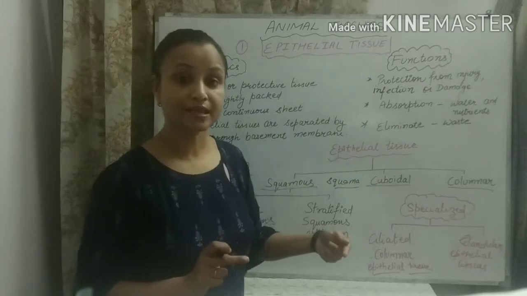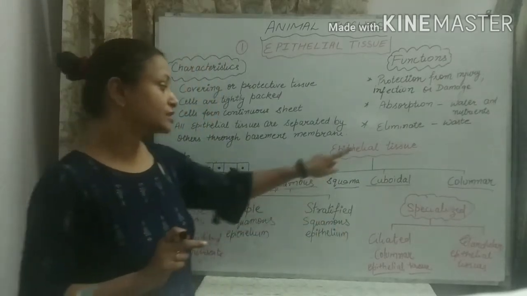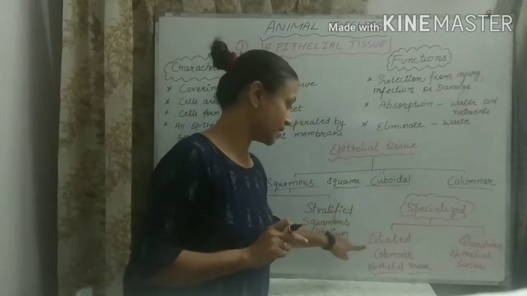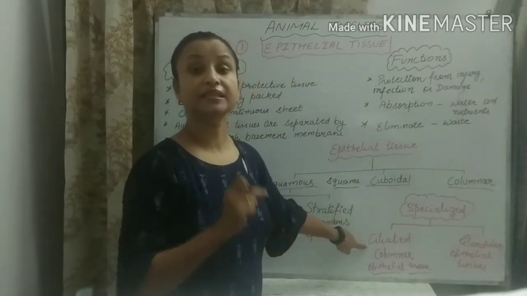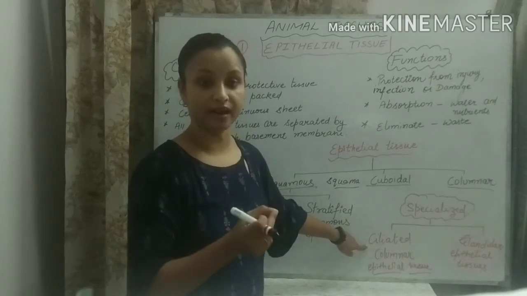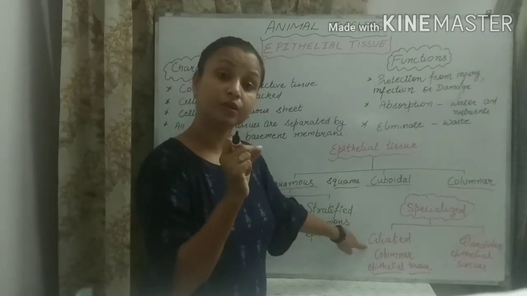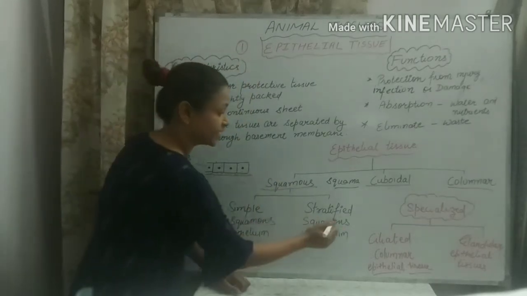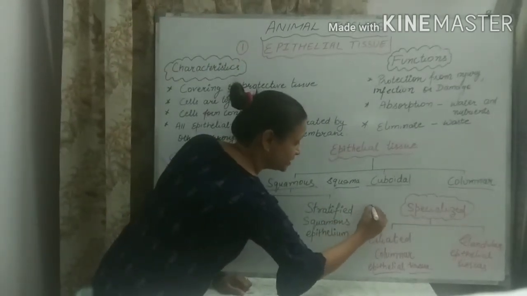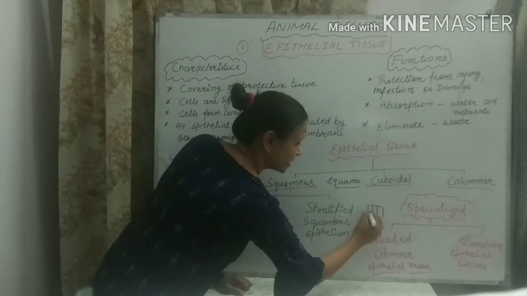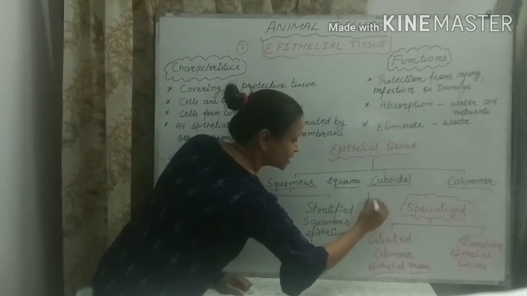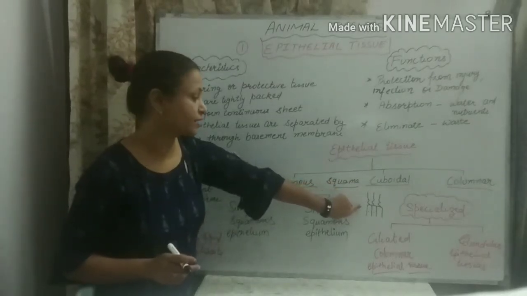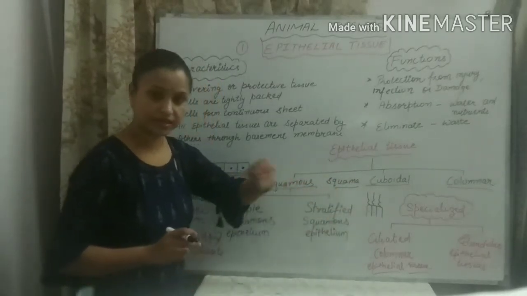Some specialized epithelial tissues are also there. Specialized epithelial tissues are classified into two parts. First, ciliated. Ciliated means having cilia. Okay, what are cilia? Cilia are hair-like projections. These are the cells, and the hair-like projections present on the surface of the cells are known as cilia. We will discuss it later.